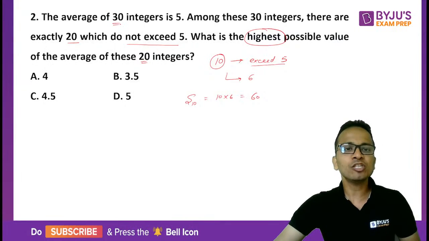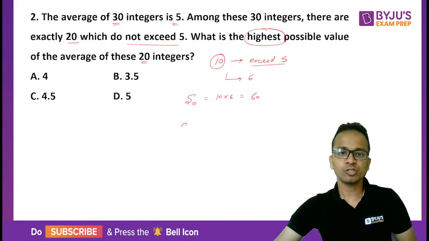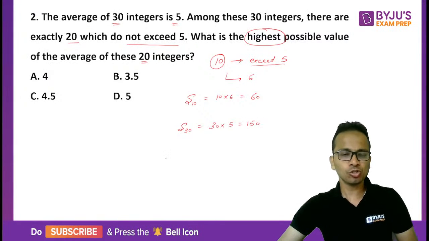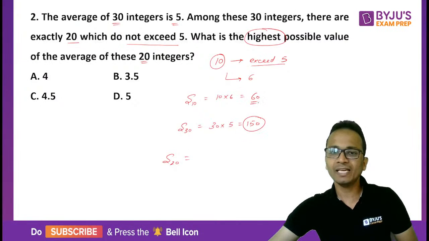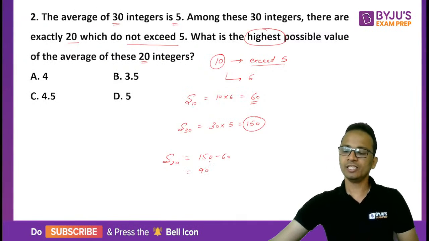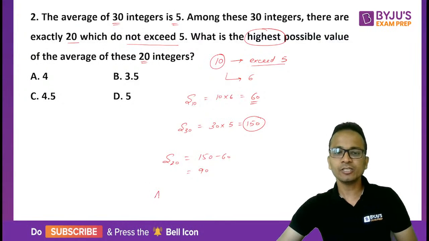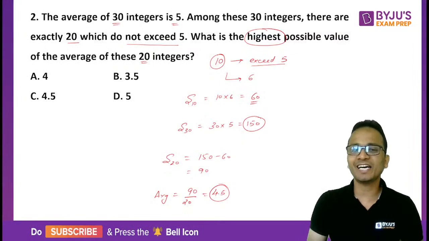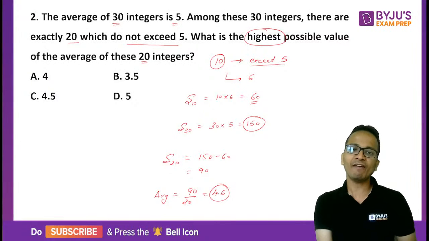Okay. Now the average of all these 30 integers was 5. So I can say that the sum of the 30 integers will be 30 into 5, that is 150. So the sum of the remaining 20 integers should be equal to 150 minus 60, which is equal to 90. So the average of these 20 integers will be 90 divided by 20, and that is 4.5.